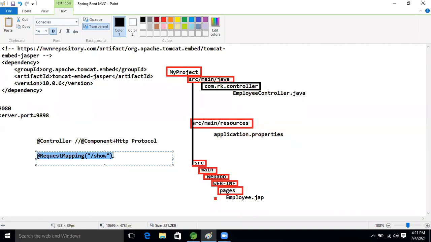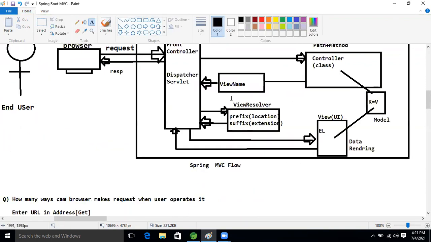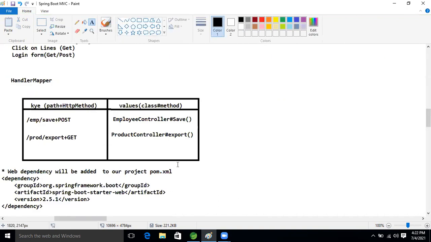So RequestMapping. At the time of developing our controller, we will use these two annotations. To specify our location, meaning the view resolver, we don't need to create the object, but we need to fix these two things.